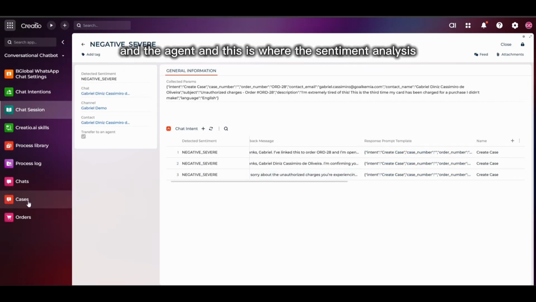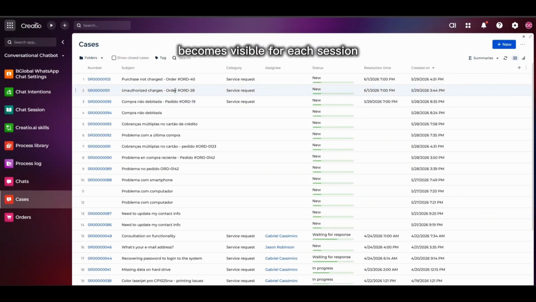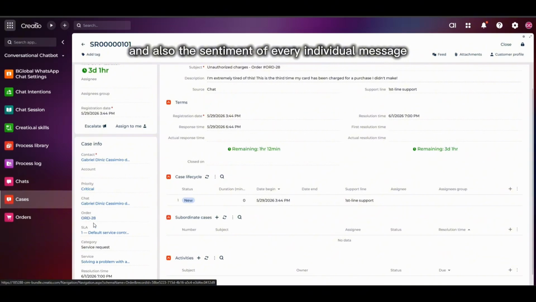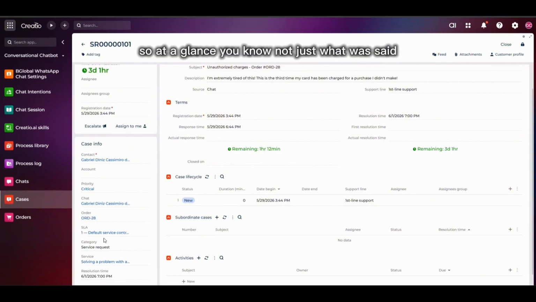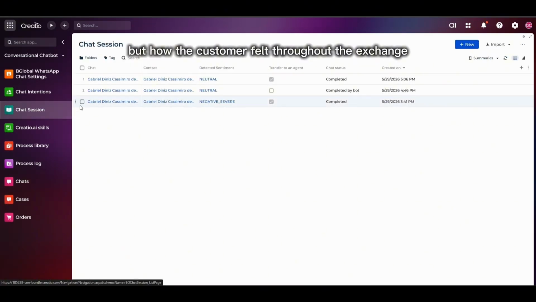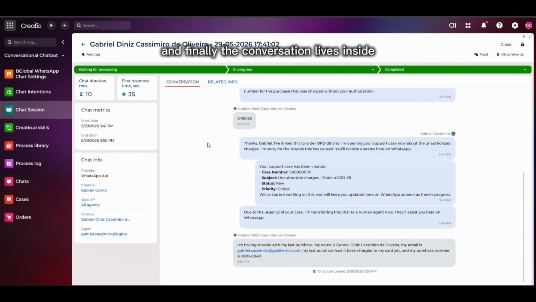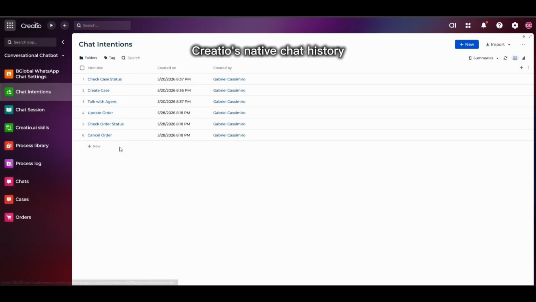And this is where the sentiment analysis becomes visible. For each session, you can see the overall sentiment of the conversation and also the sentiment of every individual message. So at a glance, you know not just what was said, but how the customer felt throughout the exchange. And finally, the conversation lives inside Creatio's native chat history.